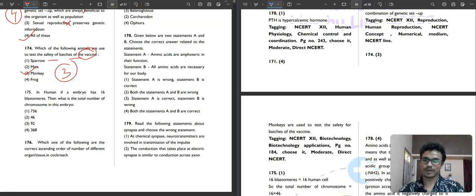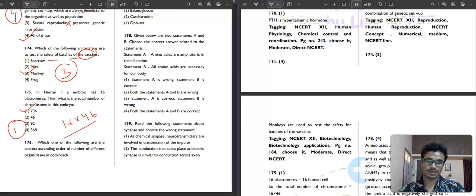Question number 175. In humans, if an embryo has 16 blastomeres, what is the total number of chromosomes in that embryo? So 16 blastomeres means 16 human cells. So the total number of chromosomes is 16 multiplied by 46. Each human cell has 46 chromosomes, you know that. So that is 736. The first option is your correct answer.